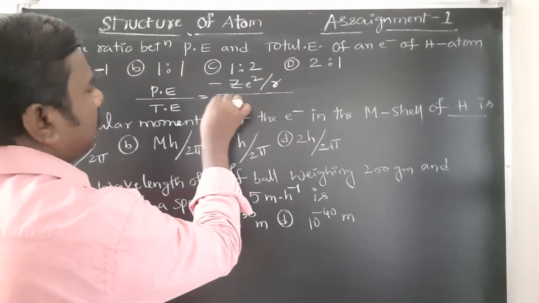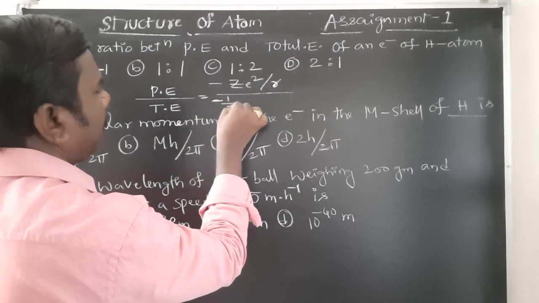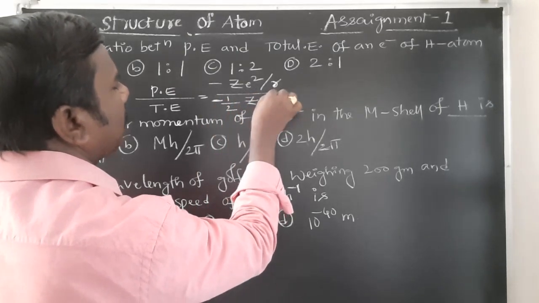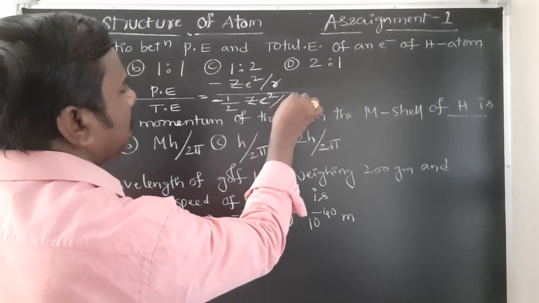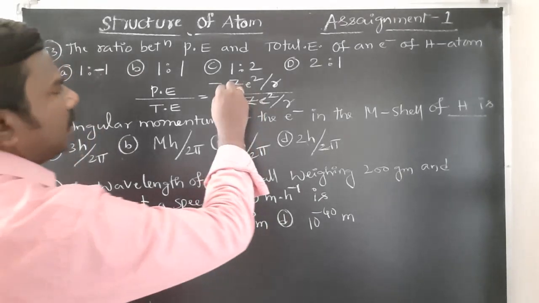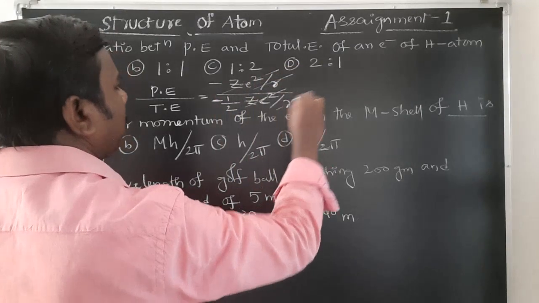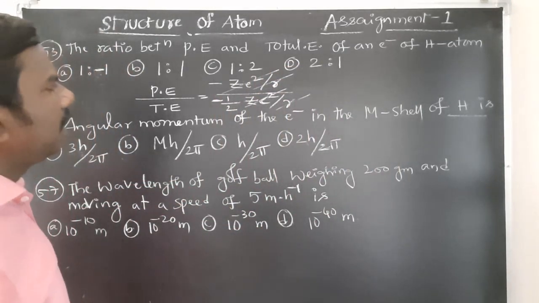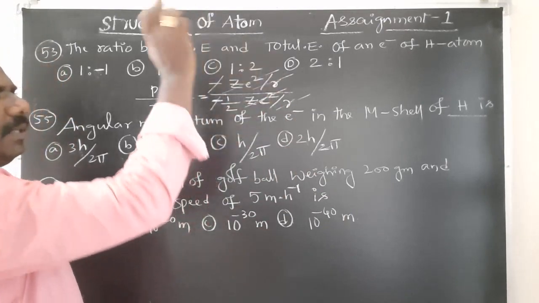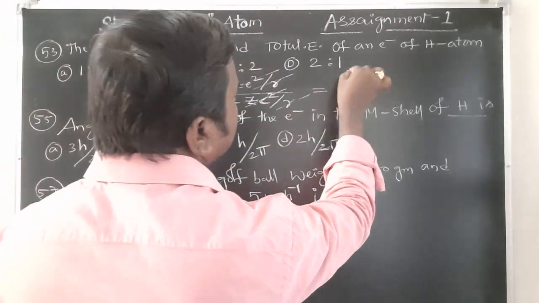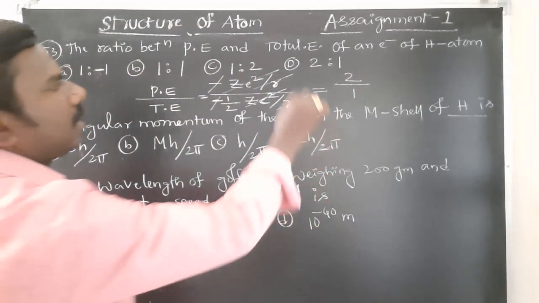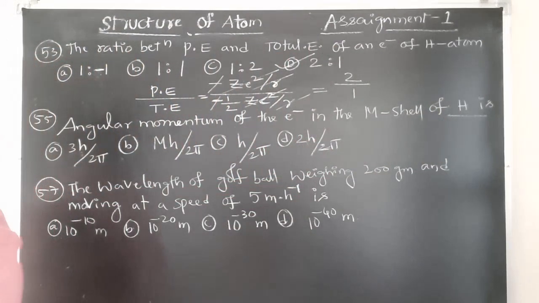Next, total energy will be minus half Ze square by r. It is also almost same, minus half Ze square by r. Ze square by r will be cancelled. Minus and minus becomes plus. 2 will be shifted to numerator, becomes 2:1 or 2 by 1. Answer will be last option, D correct.